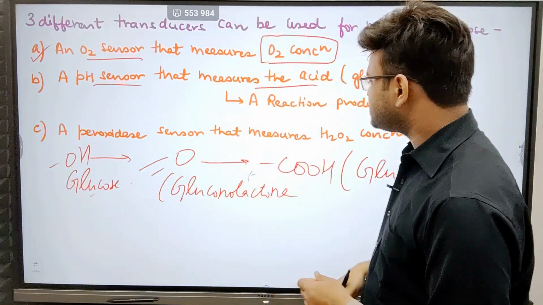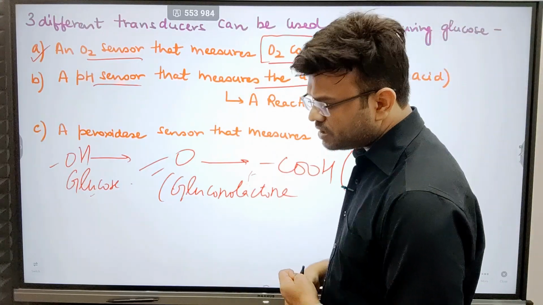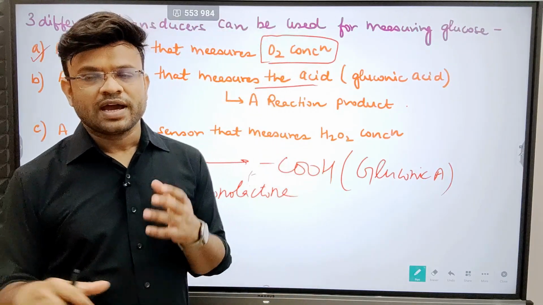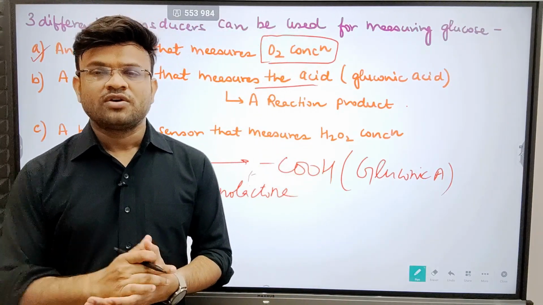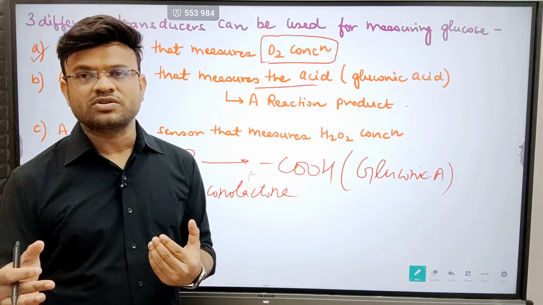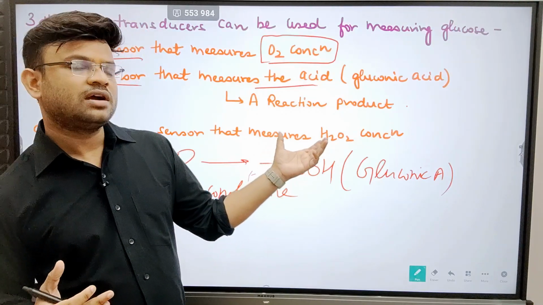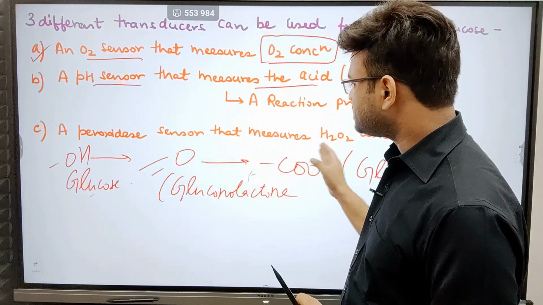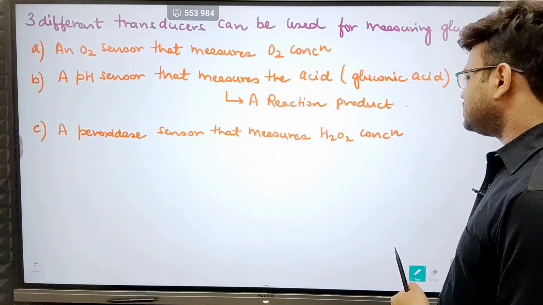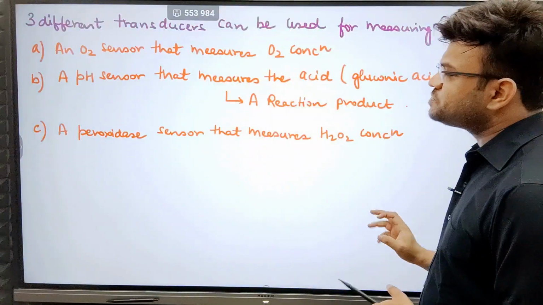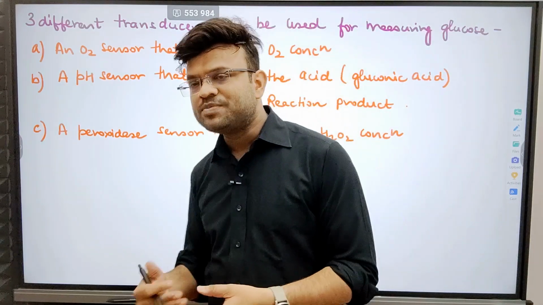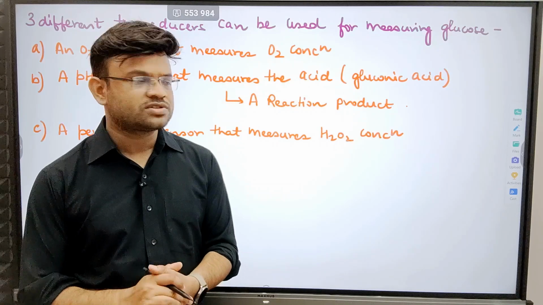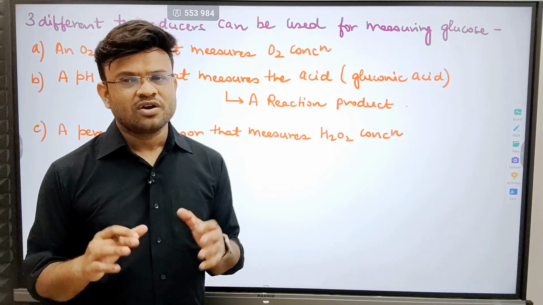Next, a peroxidase sensor can measure H2O2 concentration. Often oxygen is reduced, and during the process of reduction, it can also form H2O2, hydrogen peroxide. That can also be detected with the help of a transducer. So a peroxidase sensor that measures the H2O2 concentration can also be used. So these were the different types of biosensors. How does a biosensor function? What are the different types of transducers? How do the transducers work? Everything.